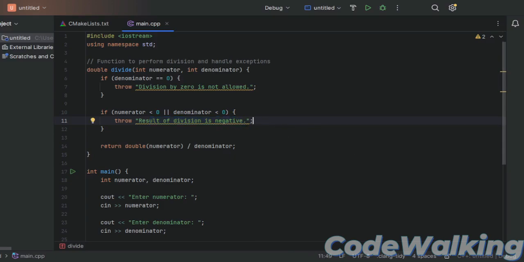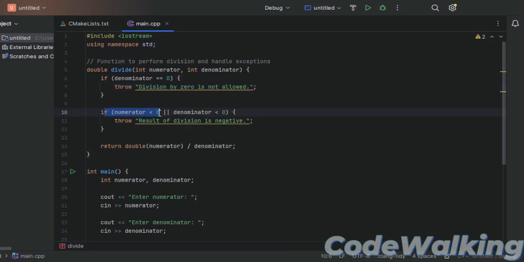So now we have this example code. We have a function named divide, which takes two parameters, integer numerator and integer denominator. If denominator is equal to 0, it will throw the error that division by 0 is not allowed.